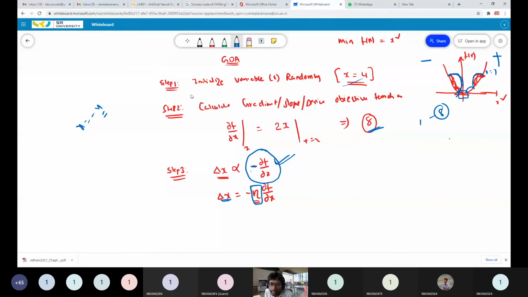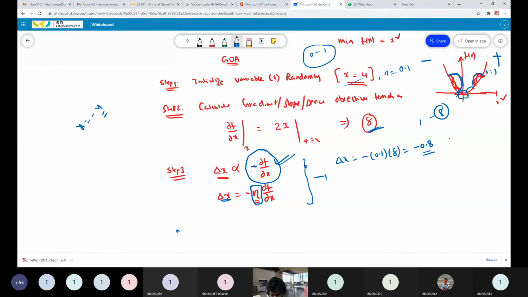Here we initialize the variable randomly, x equal to 4, and also initialize the learning rate with some value between 0 and 1. I am initializing my learning rate as eta equal to 0.1. Now if we implement this step, delta x equals minus eta, 0.1, into dou f by dou x. Dou f by dou x equals 8, so that equals minus 0.8. My step length equals minus 0.8.